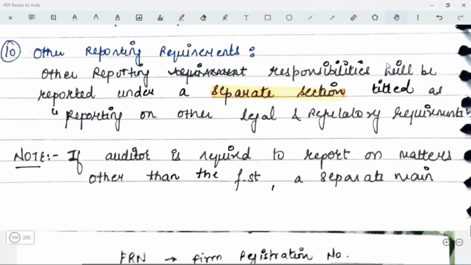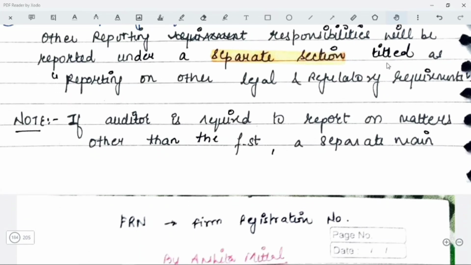Okay. Now, last main important point is the other reporting requirements, whereby you are going to mention the responsibilities under a separate section which is titled as reporting on the other regulatory requirements. In this case, if the auditor is required to report on matters other than the financial statements, a separate main heading has to be given before you give the opinion section.